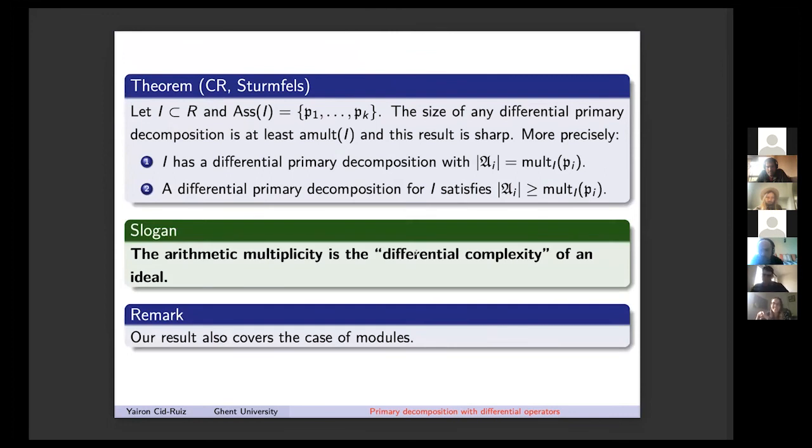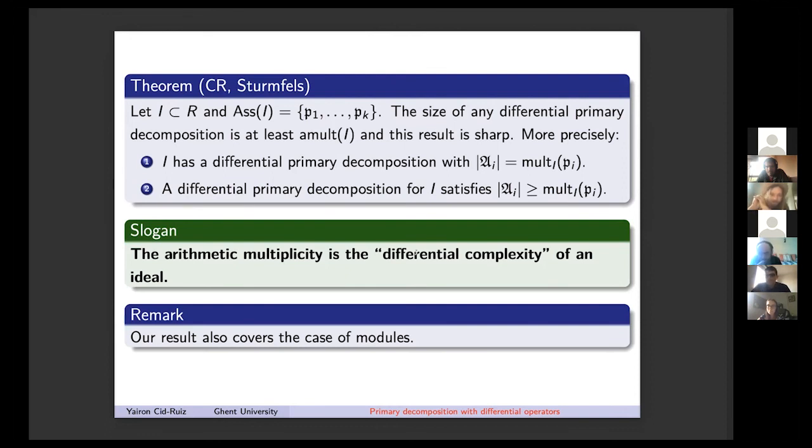If I understood correctly, this multiplicity number is really the rank of this vector space? Yes, it's the dimension of this vector space. And is there a uniqueness result even for the embedded components?